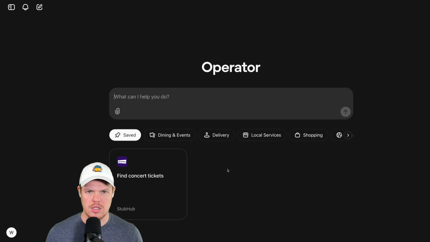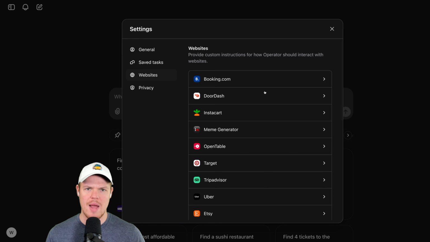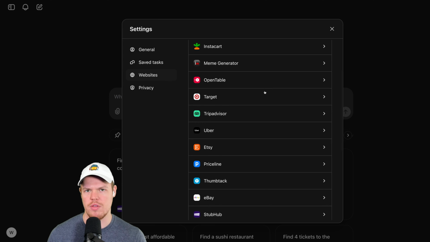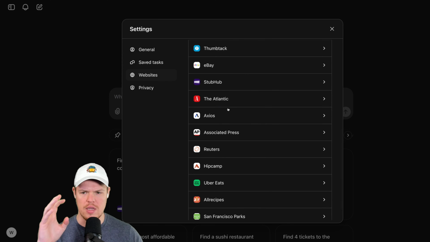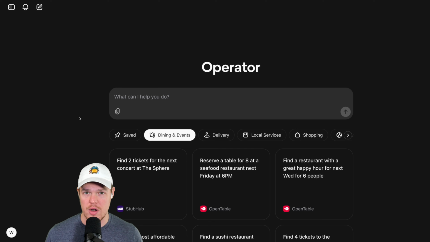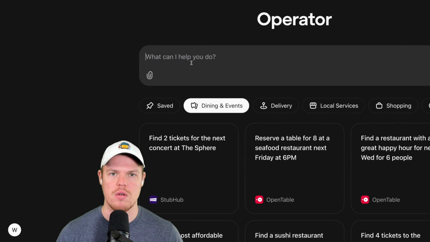As it currently stands, though, is this worth $200 a month? I would say no. But long term, you can see value here. You can see the direction it's going. So then what I'm going to do, because we have a ton of websites we can connect to these operators, is I'll probably make some videos dedicated to each app. Really checking it out and seeing how full force we can go with it. Because in reality, it seems like the way to use an operator is almost like a step-by-step guide. Step 1, do this. The last step, do this. We'll check that out. We'll create some prompts together.